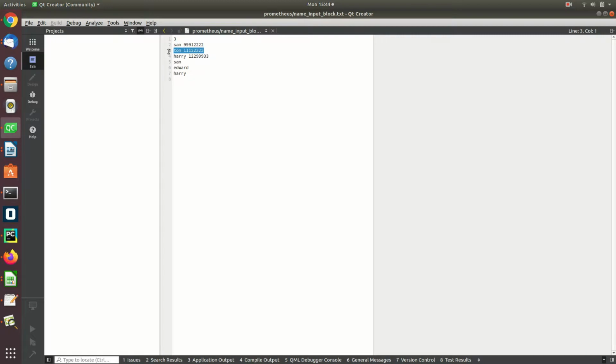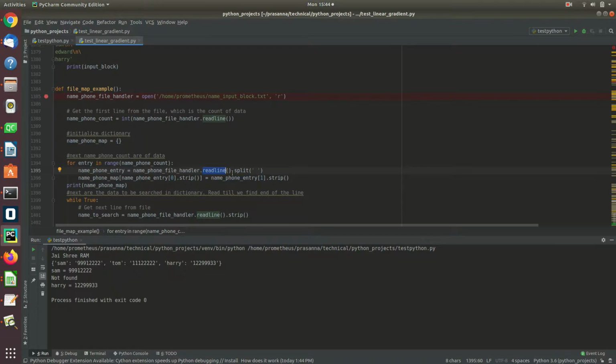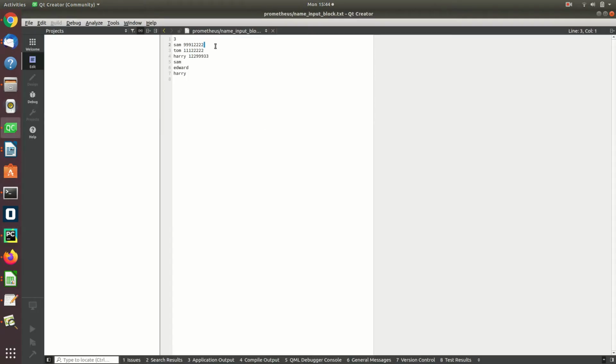So whatever we read was Sam. I'm already splitting it right here, a wonderful technique by Python. I am splitting, so I get this, and now I make a map where the first entry is the key and the second entry is the value: the first entry is the name, the second entry is the number. We have to strip, otherwise this line is stored with an additional newline, so I have to strip that \n. Remember, this ends with a new line technically like this, so there is extra information which I want to avoid.